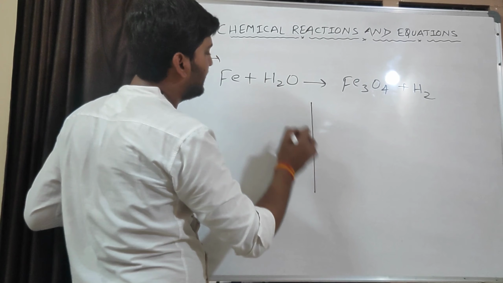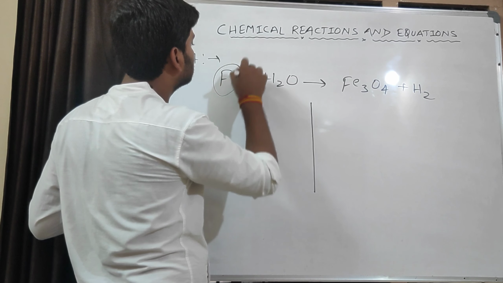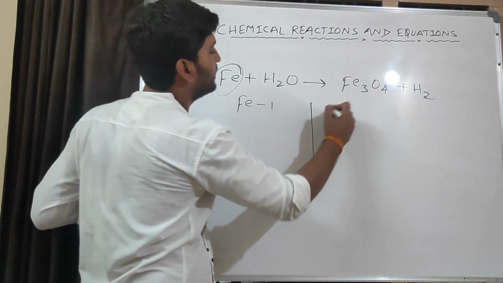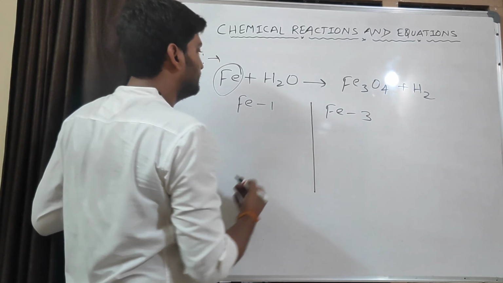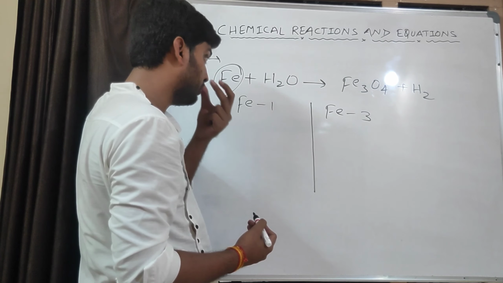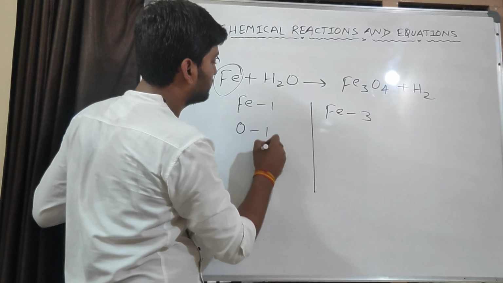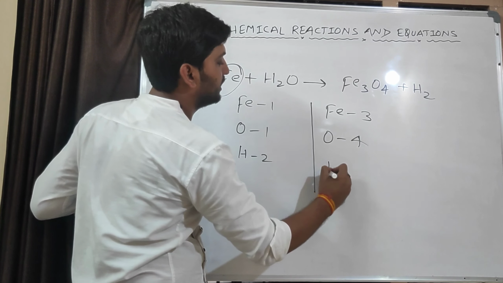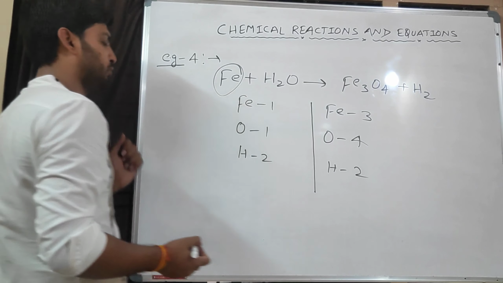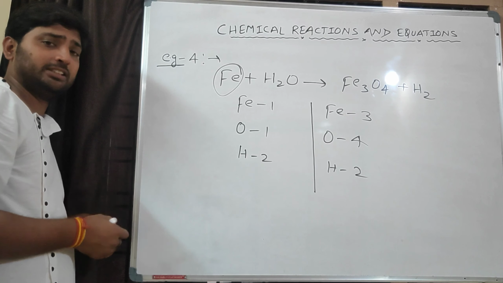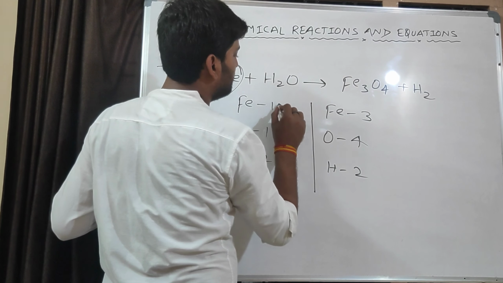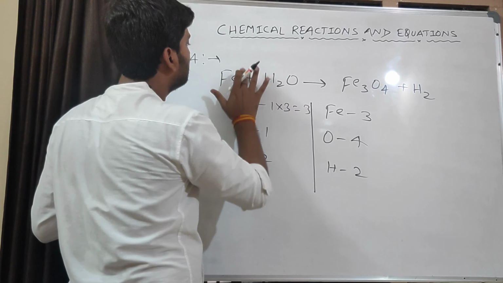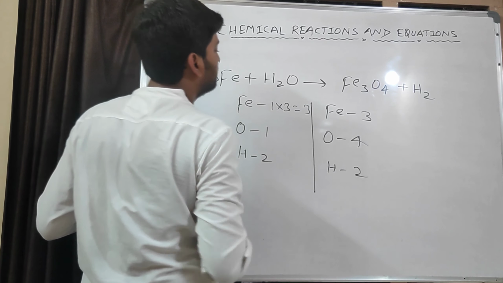First step, metals. What are metals here? This iron is a metal, so we will write iron. How many atoms are there? 1. Here it is 3. Next, non-metal. No non-metal. Oxygen. How many oxygen? 1. Here oxygen 4. Hydrogen 2. Hydrogen 2. So what we need to do? First balance the metal. Here it is 3, so we will make it also 3. So we need to multiply this iron atom by 3.